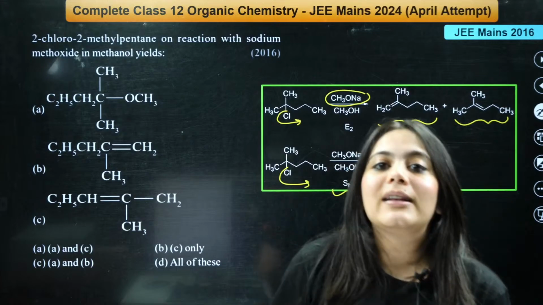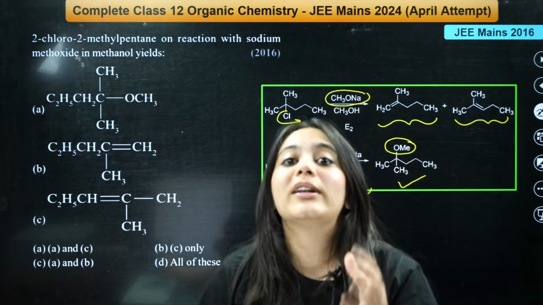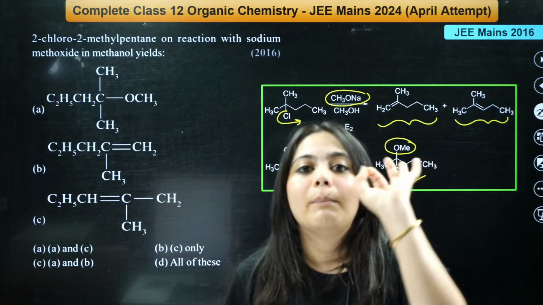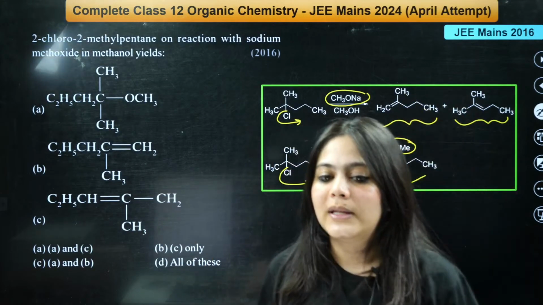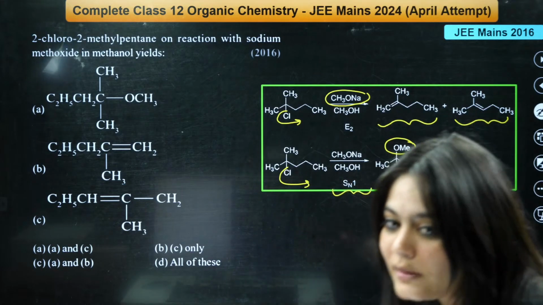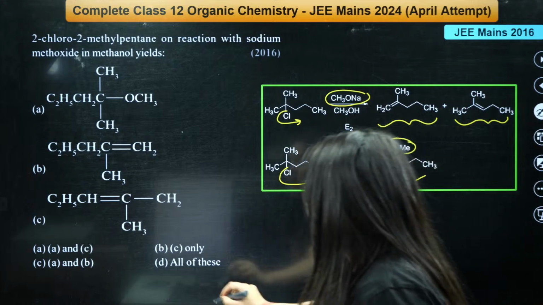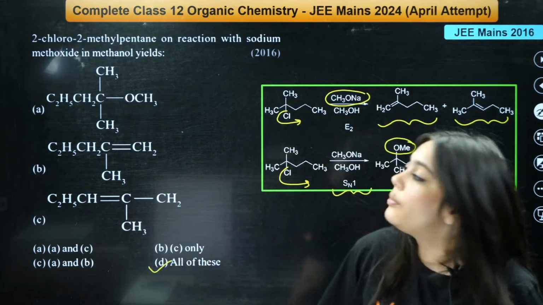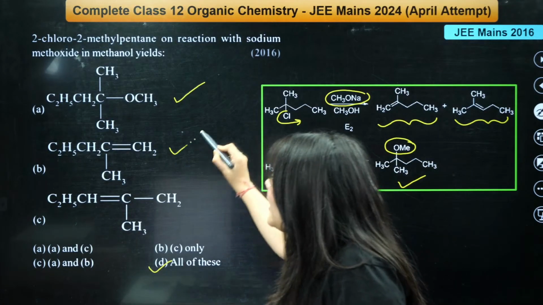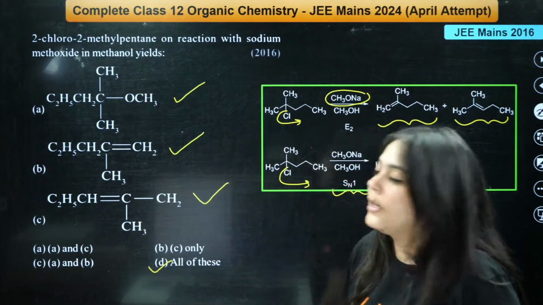So what you have to understand, you have to look at what kind of reagent, what kind of reactant is given to me, and based on that, make your judgment. Is this thing clear to everybody? A, the correct answer is D. All kinds of products are formed. Even this substitution product, this elimination, as well as this elimination, right?